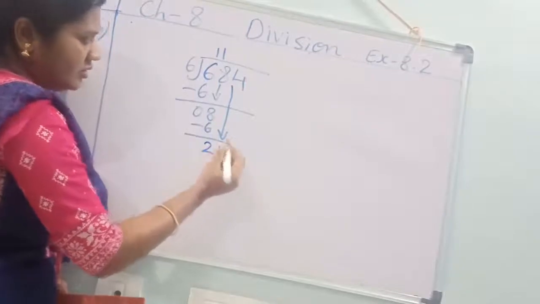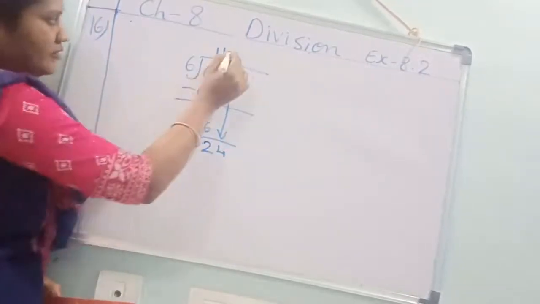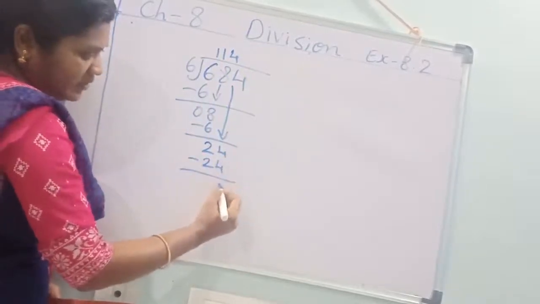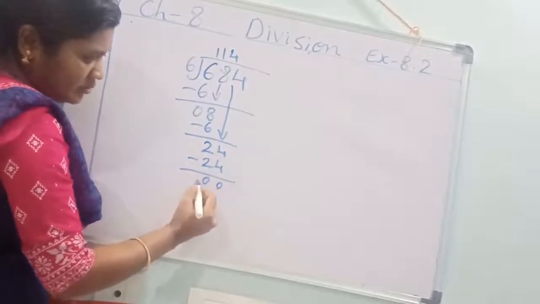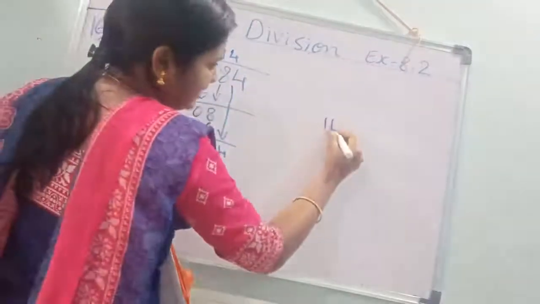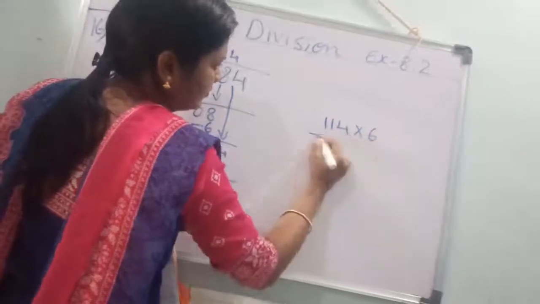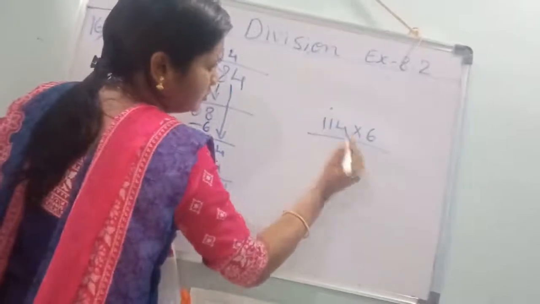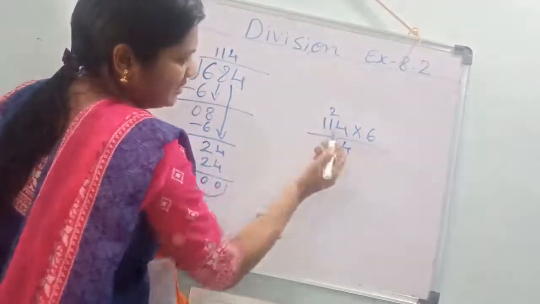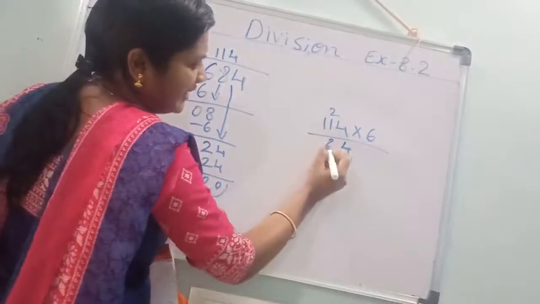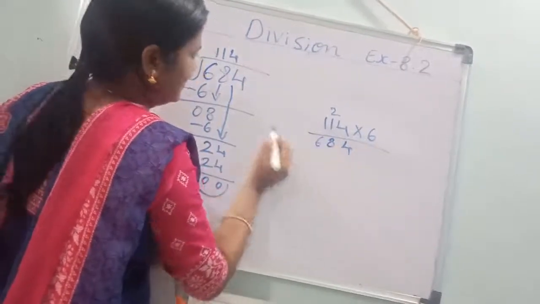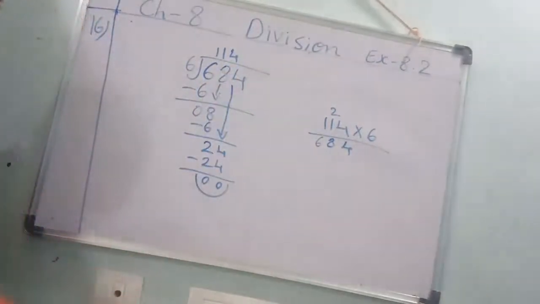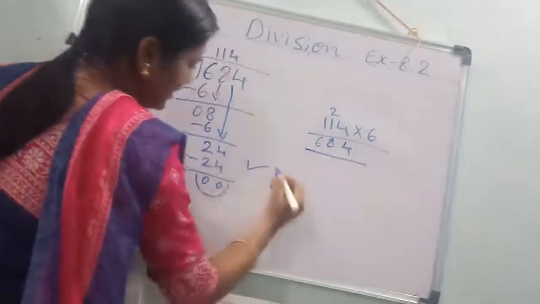4. 6 fours are 24. Minus you should do. 4 minus 4, 0. 2 minus 2, 0. See, is it right or wrong? Check once. 6 fours are 24. 4, 2 up. 6 ones are 6. 6 plus 2, 8. 6 ones are 6. See the question. Is it correct or wrong? Yes, it is correct. Understood?